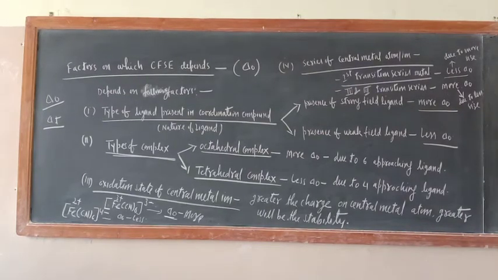Now, splitting in tetrahedral complexes. Splitting of tetrahedral complexes is entirely different from octahedral complexes. The T2g will be up and the Eg set will be lower. Why is this happening? It depends upon the orientation of the d orbitals. When 4 ligands are there, let me first make the diagram, then I will explain it to you.